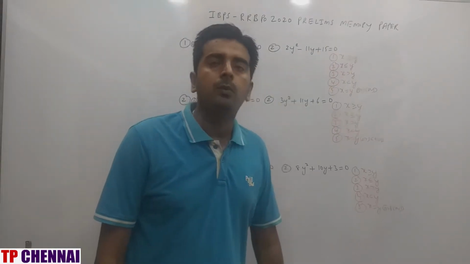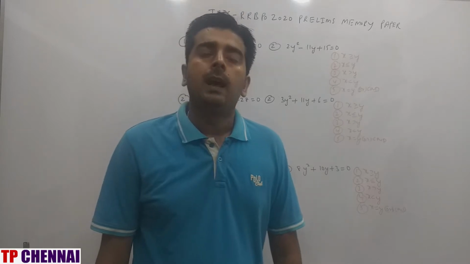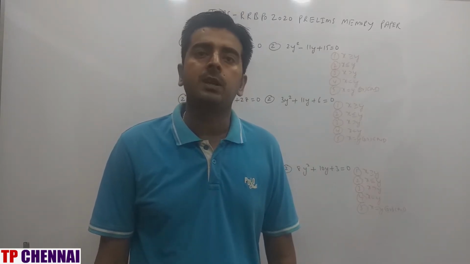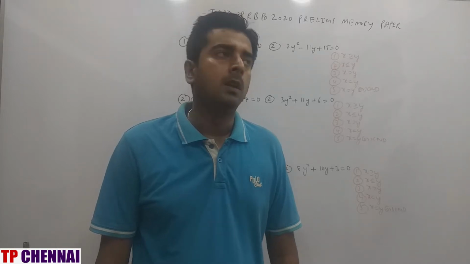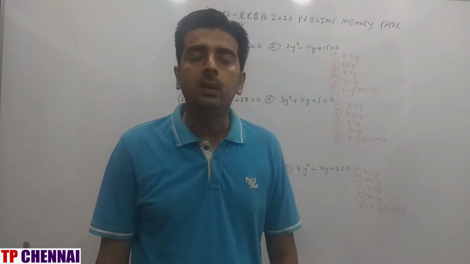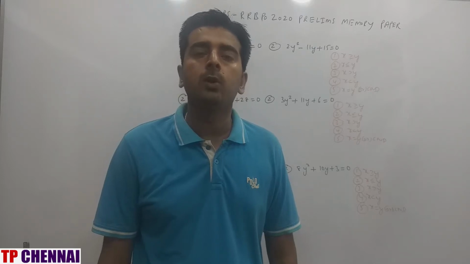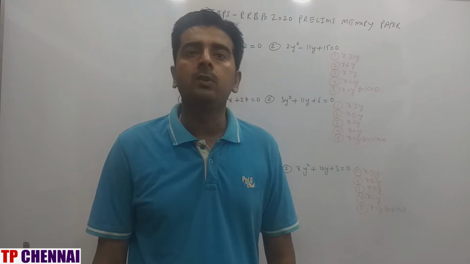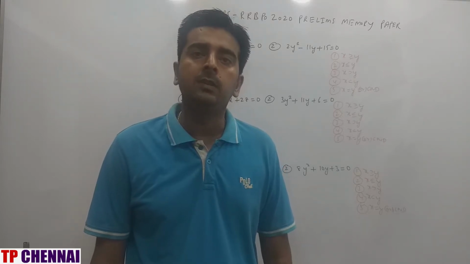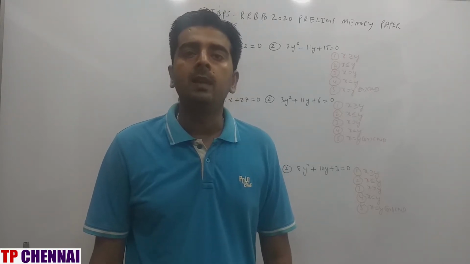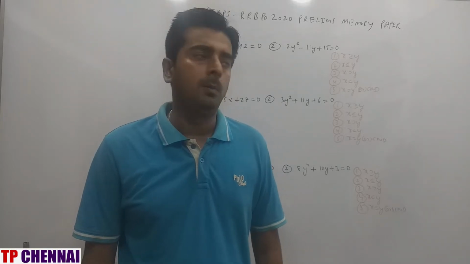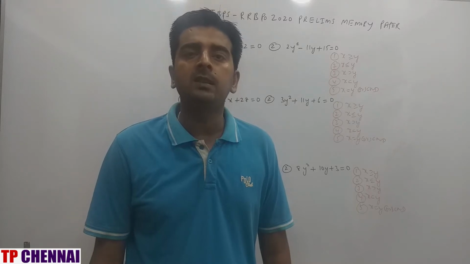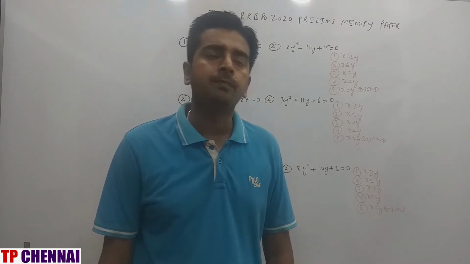In this video I am going to solve the IBPS RRB PO 2020 prelims memory based questions from last year. The paper was not easy, it was moderate to tough level, because you have 45 minutes for reasoning and quants together. You have 80 questions, 40 in reasoning and 40 in quants. Since we are discussing here it will take some time, but in the examination speed matters because the cutoff will be high.